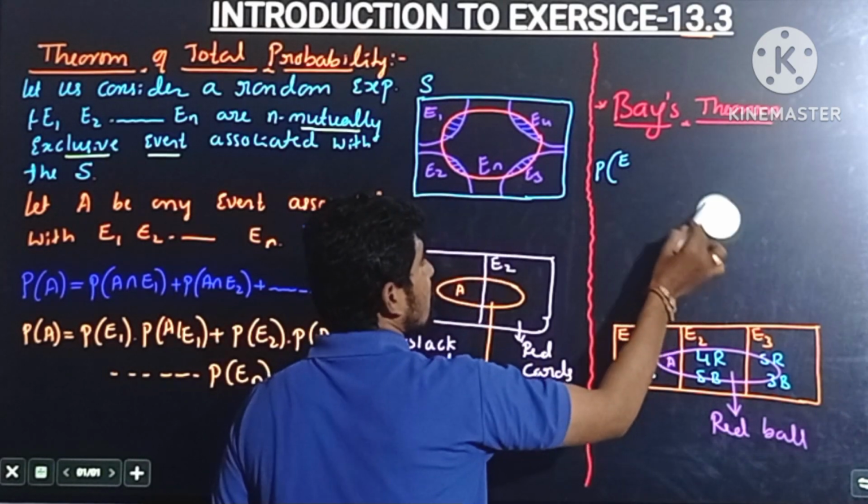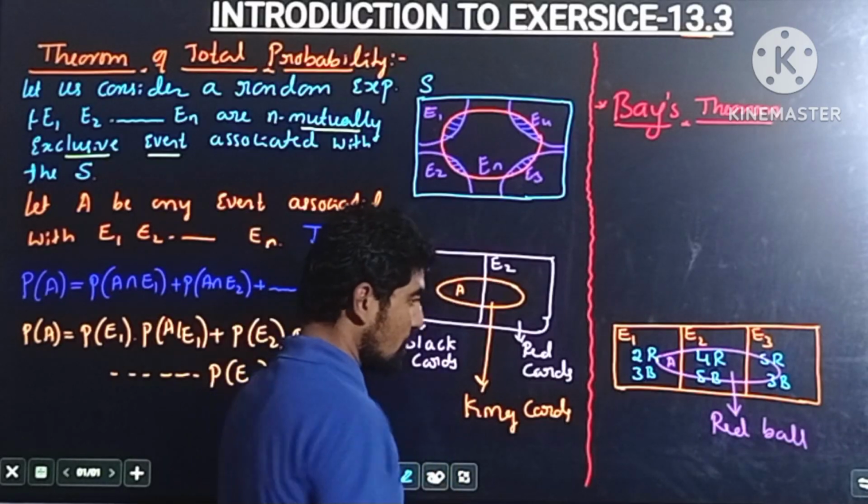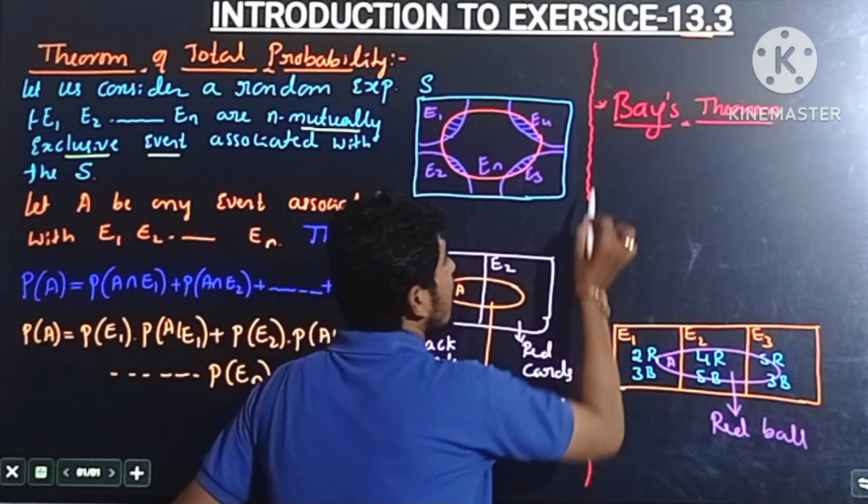I will write it here, look. Then we need to identify the probability of the red ball being from the first box.